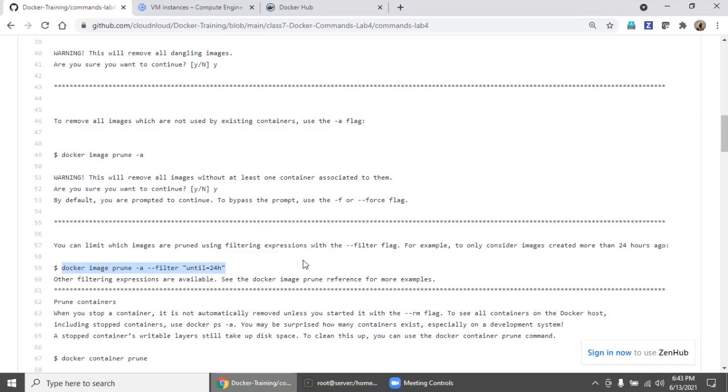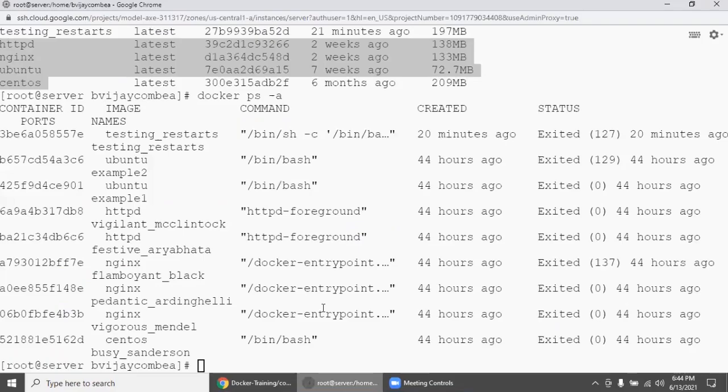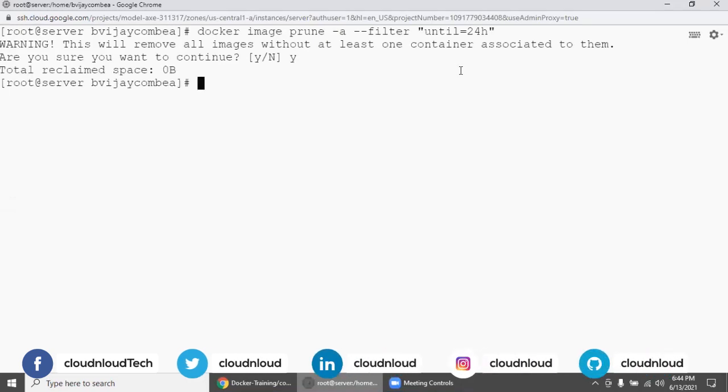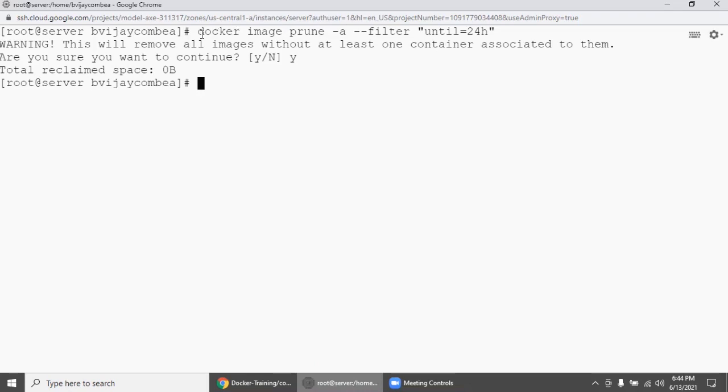With this command, it only considers images created more than 24 hours ago, because this is also a situation you will come across in production sometimes. There may be a developer who is working on developing something or creating a custom image, so you can specify only images more than 24 hours old. This is also a very useful command.